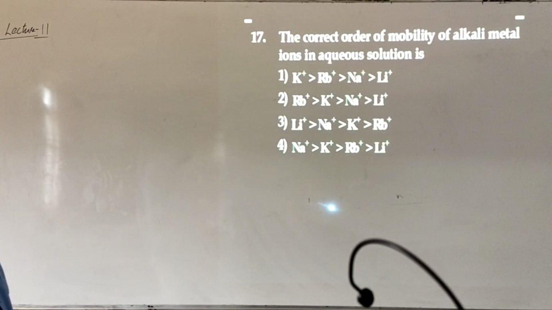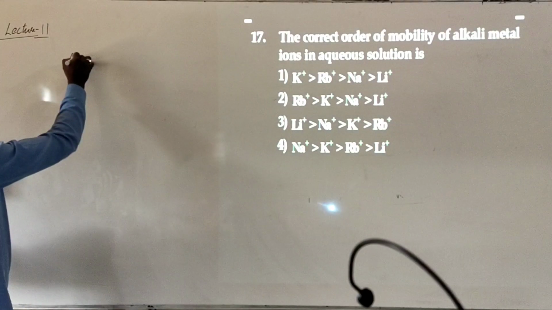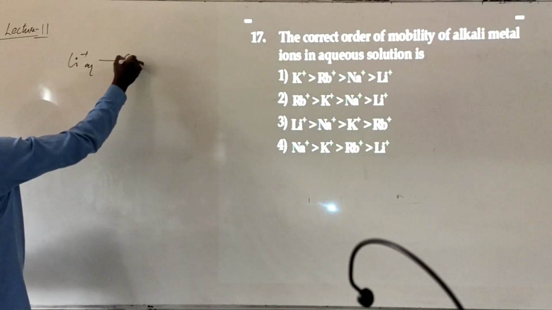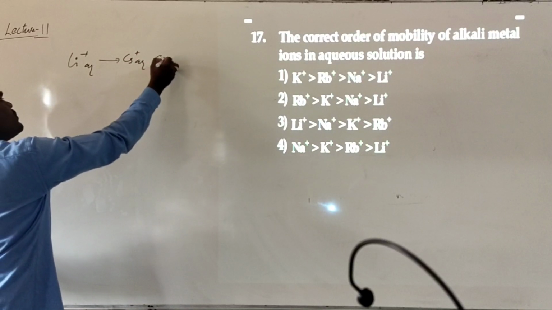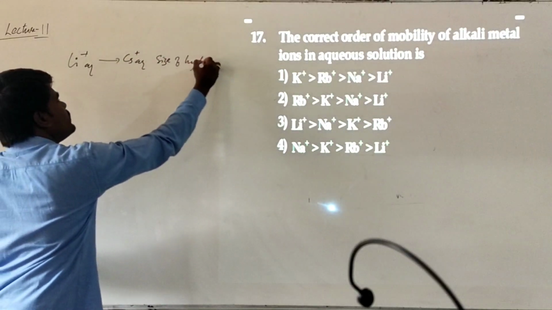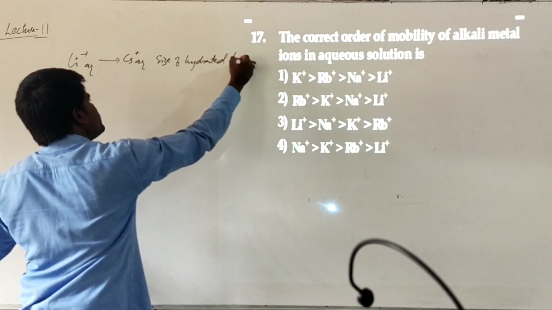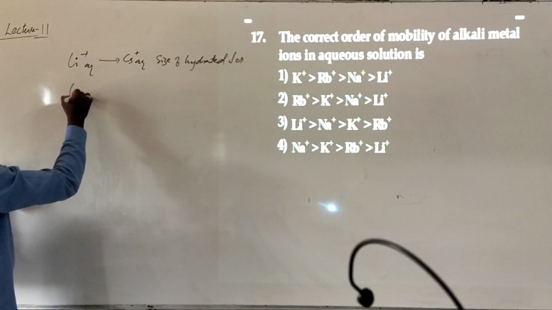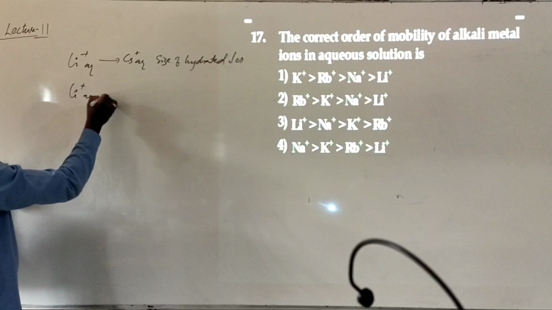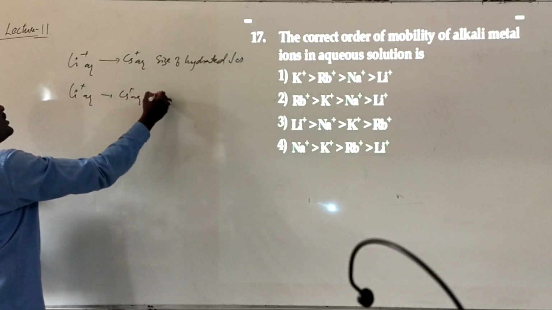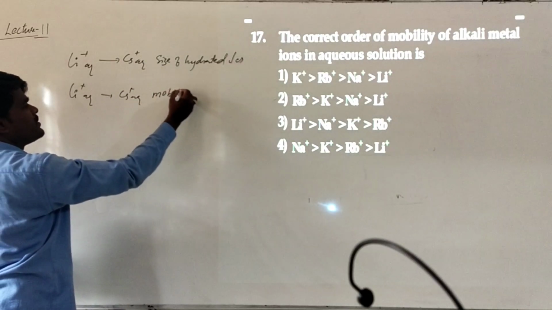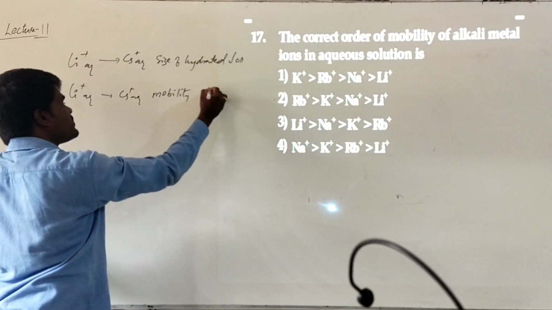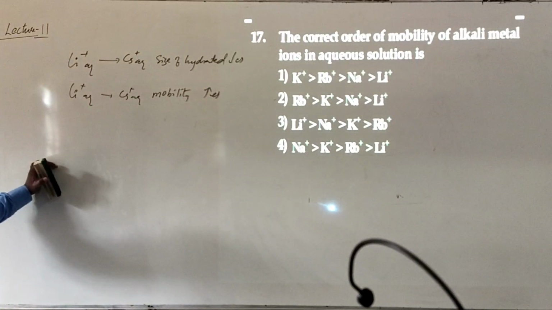The correct order of mobility of alkali metals in aqueous solutions is asking about the mobility of alkali metals in aqueous solution. Generally what happens, from lithium plus aqueous to cesium plus aqueous, the size of the hydrated ion decreases. If the size decreases, what happens to the mobility from lithium aqueous to cesium plus aqueous? Mobility increases or decreases? Mobility should increase. So what will be the correct order?